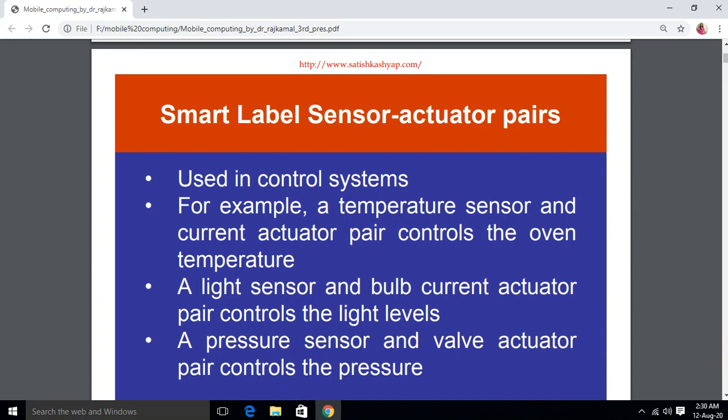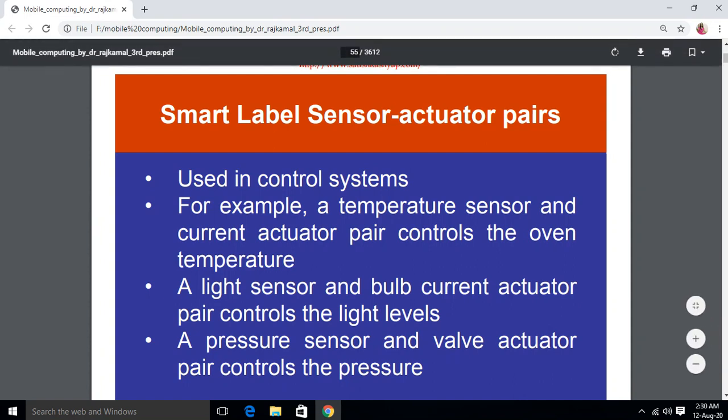A pressure sensor and a valve actuator pair controls the pressure. Say for example, there is a device in which, when the water level reaches a particular point, that device automatically stops filling up the water in the tank. Likewise, there are some sensors which make a sound. Suppose the water level reaches that point, a sensor detects that it reached that level, stops filling the water and makes a sound. So these work in actuator pairs. Both devices work: one device senses and the other device reacts corresponding to that value.